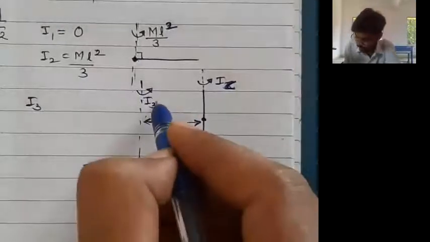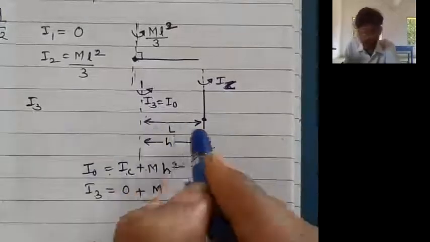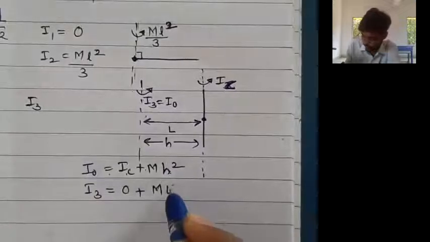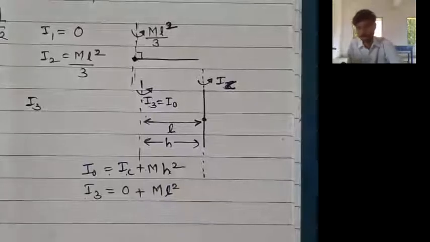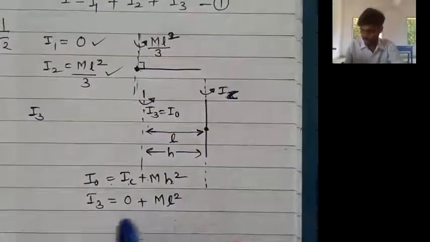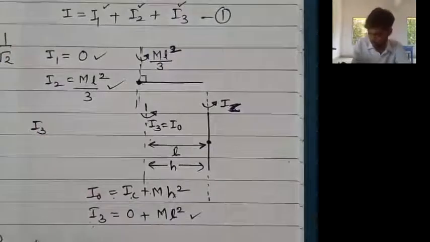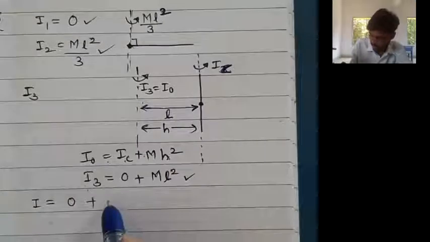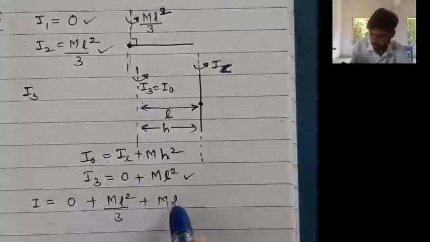This I3 is nothing but I naught, and L is nothing but the perpendicular distance between the two parallel axes. So instead of H, you will put small l. So the answer is ml square. Now we have I1 equal to 0, I2 equal to ml square by 3, and I3 equal to ml square. To find the moment of inertia I, we put the values of I1, I2 and I3: I1 was 0 plus I2 is ml square by 3 and I3 is simply ml square.